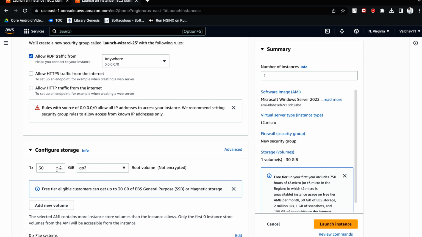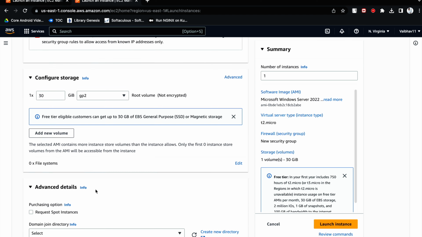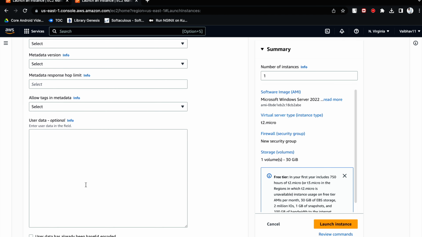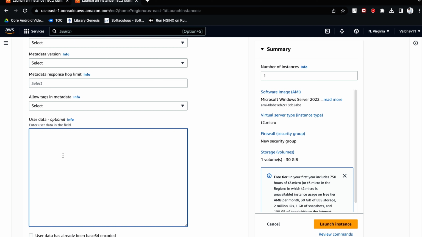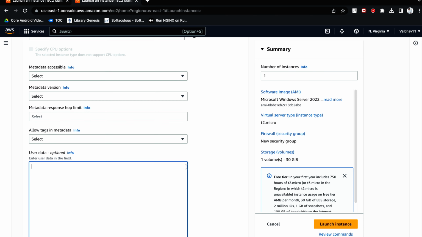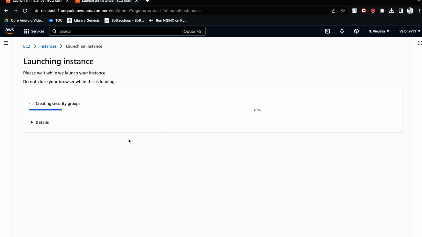Here you can see the minimum size. Like we saw in Ubuntu, that was 8 GB, but in this Windows case you can see how much storage size it is taking. Minimum is 30 GB. In the same way you can write your PowerShell script here, for Jenkins and whatever automation you want to perform on the server before connecting to it. So you can use PowerShell here to automate this. Now I will click on launch instance.